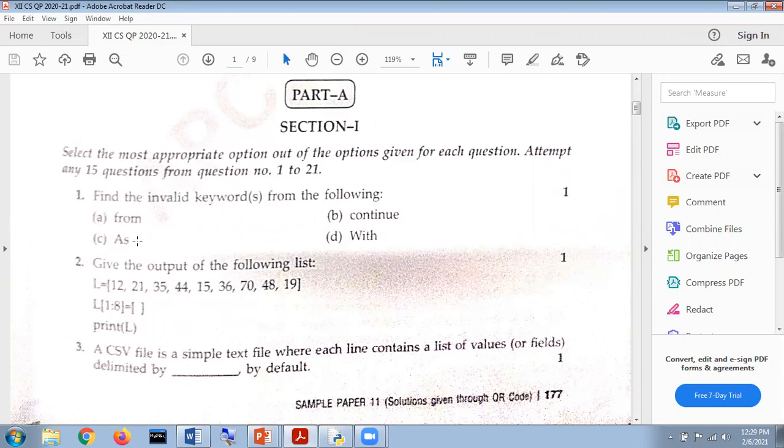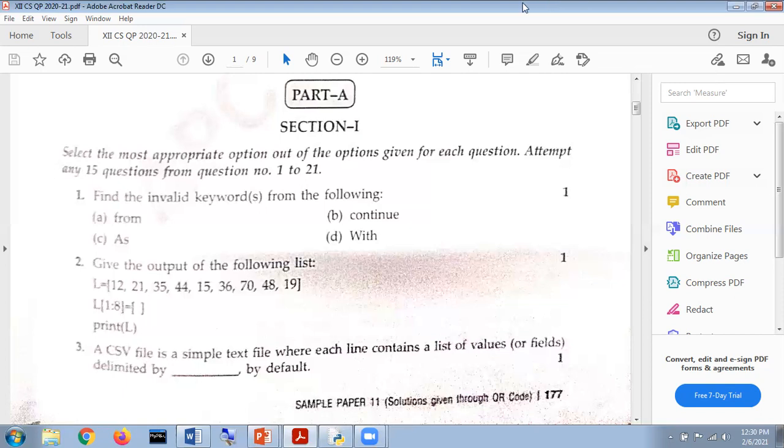So I'm just beginning with question number one. It says, find the invalid keywords from the following. It means we are supposed to find those which are invalid keywords. First of all, here it is: from, continue, as, with. I think all is to be considered a keyword. All is a keyword.